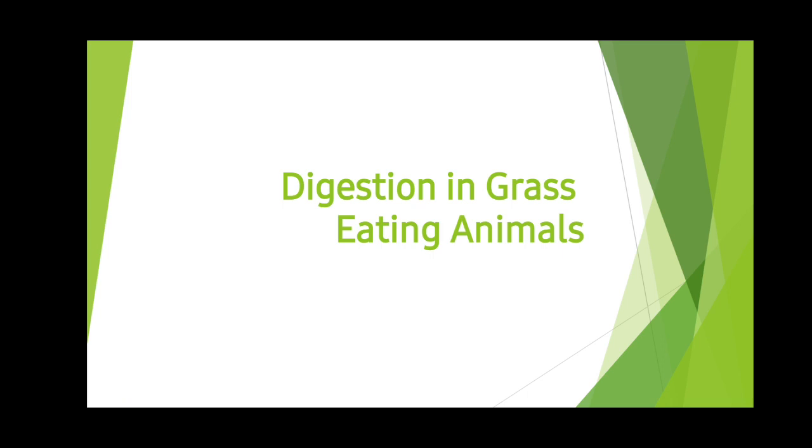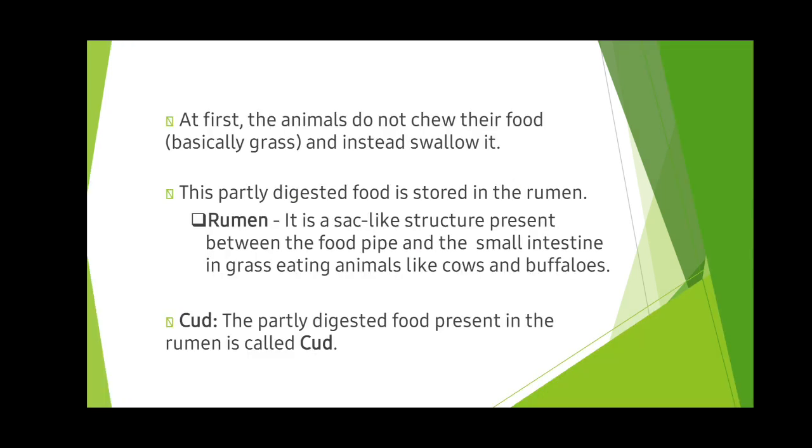Next, we are going to see about digestion in grass-eating animals. At first, the animals do not chew their food and instead swallow it. You can see that in a cow. Whenever it gets food, it eats very fast. While eating, it doesn't chew it properly and instead swallows it.